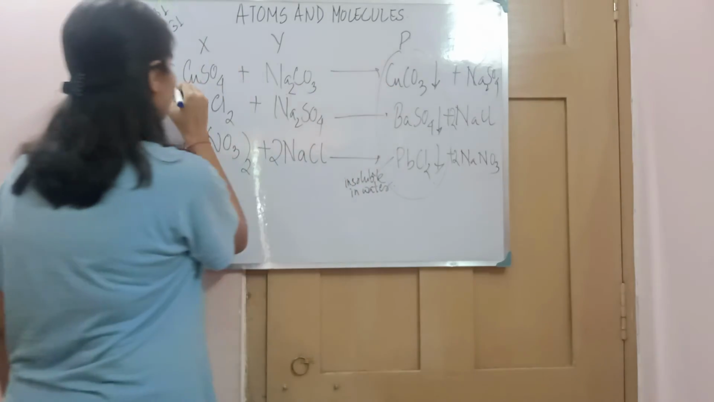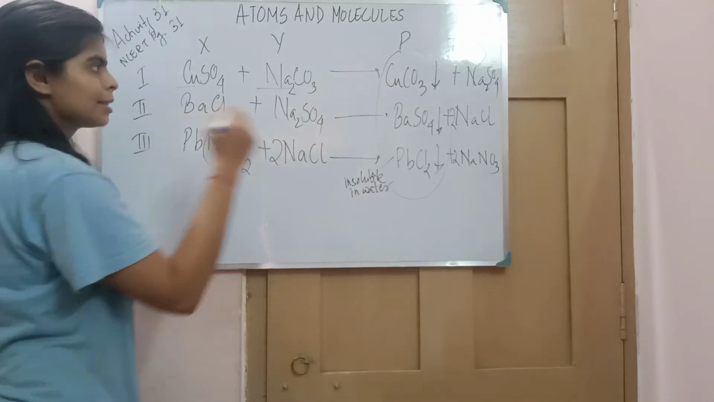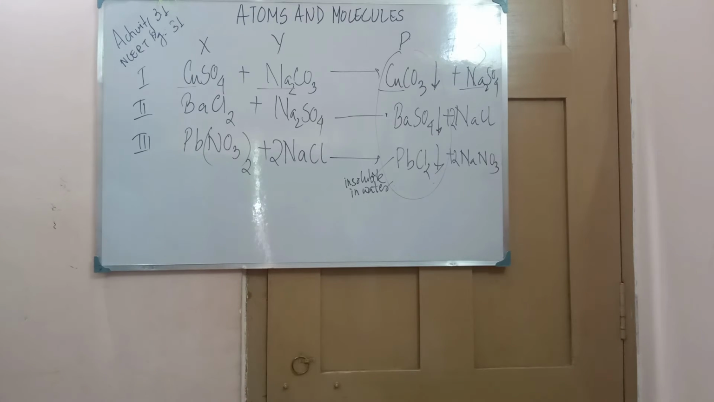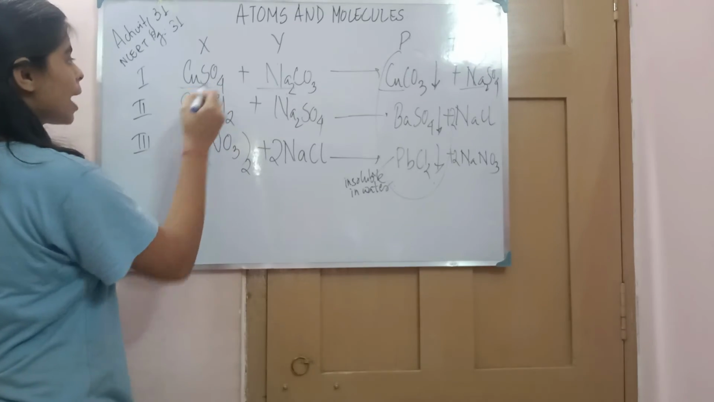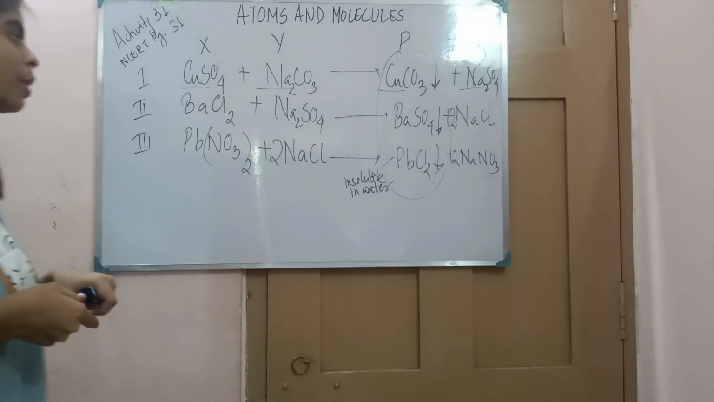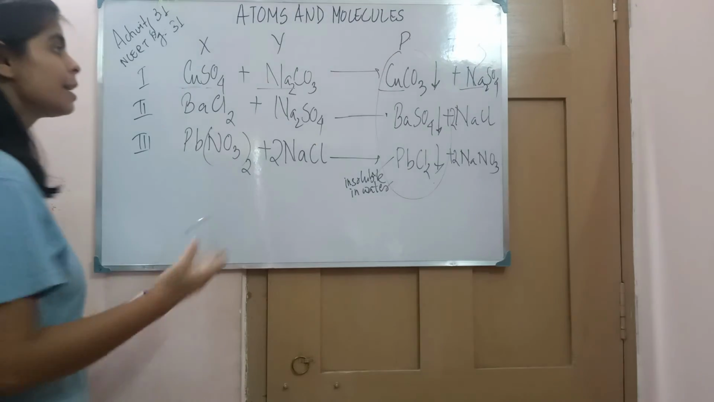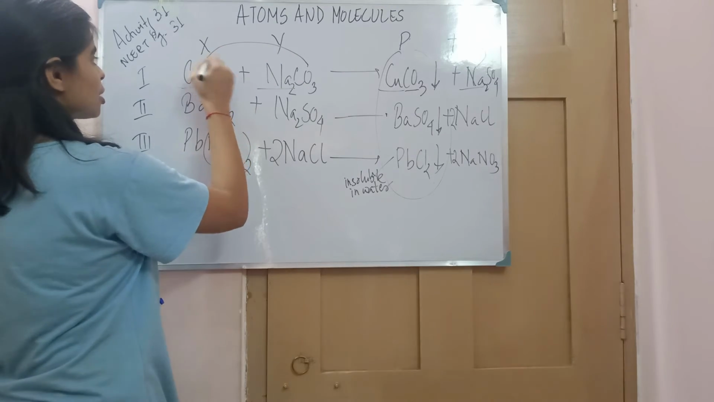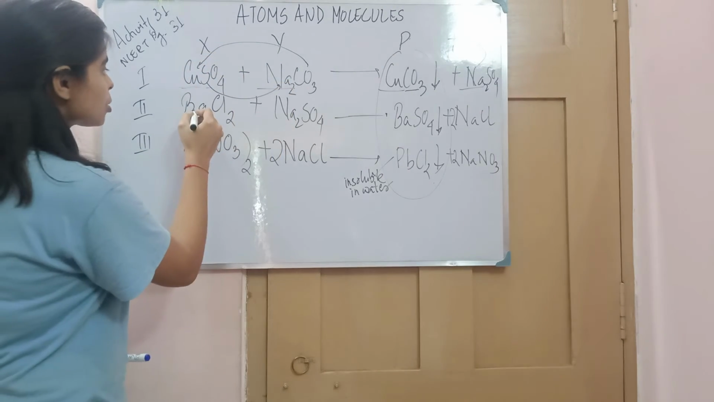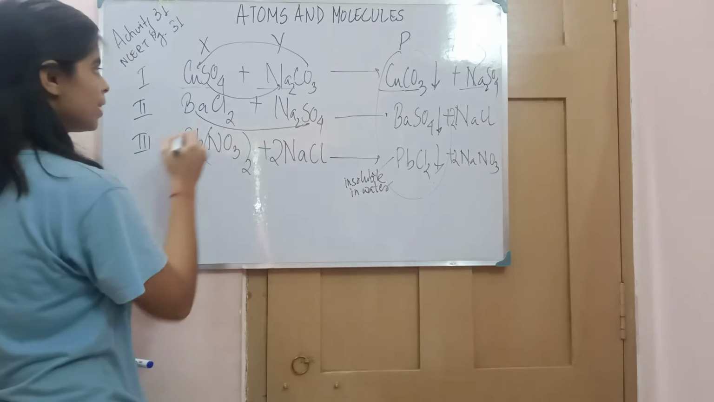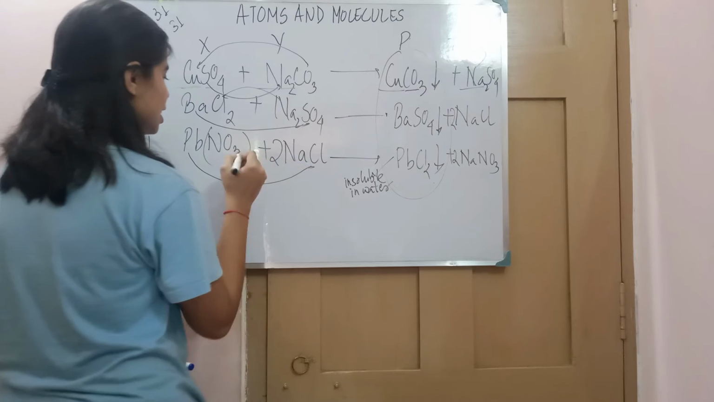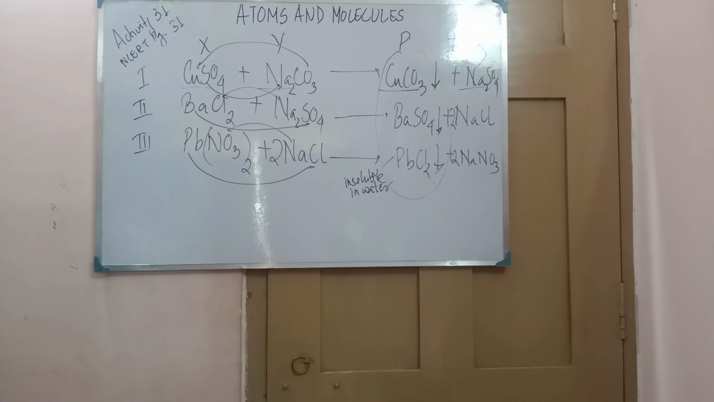Another common thing is that in every compound, the cations, the metals you are seeing, are exchanging their anions. Earlier the copper was combined with the SO4 and the sodium was combined with the carbonate ion. Now after reaction you see they interchanged. Here also barium combined with sulfate and sodium combined with chlorine. Here also Pb combined with Cl and Na is combining with NO3.